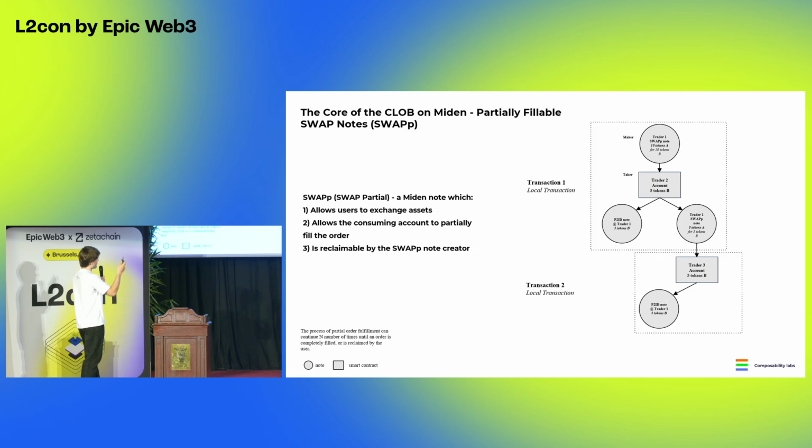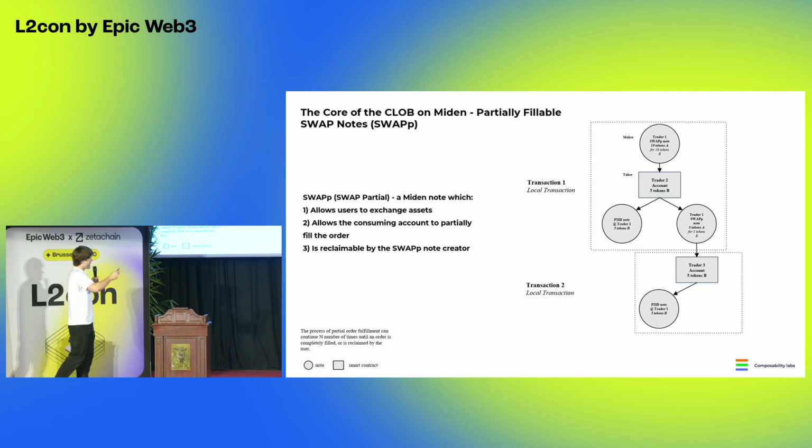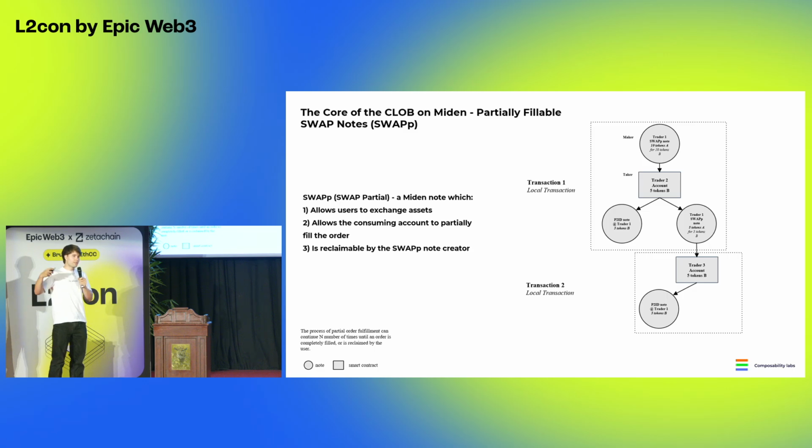So what happens? With a partially fillable swap note, you have trader 1, Alice, who has 10 tokens A, and she wants to sell these 10 tokens A for 10 tokens B. Then you have trader 2, who is Bob, who only has 5 tokens B. So inside of this partially fillable swap note is the logic that would output a P2ID note, which is the 5 tokens B, and would also output another partially fillable swap note with the remaining liquidity of Alice that wasn't filled by Bob. And this process of partially filling notes can continue n number of times until the note is completely filled. So this is how the partially fillable swap note works.